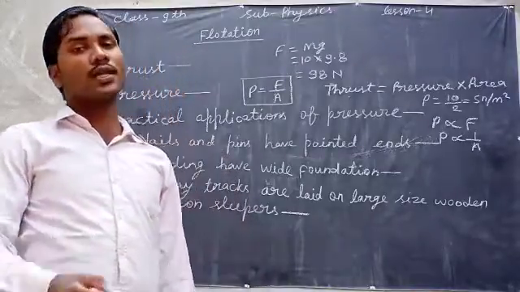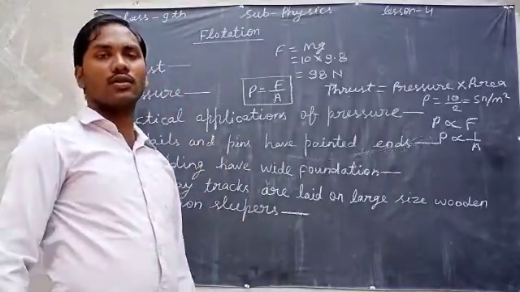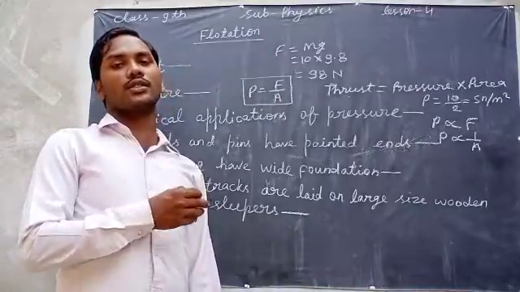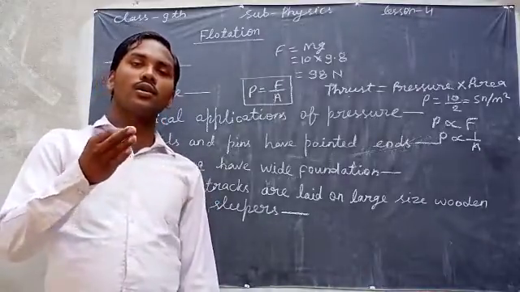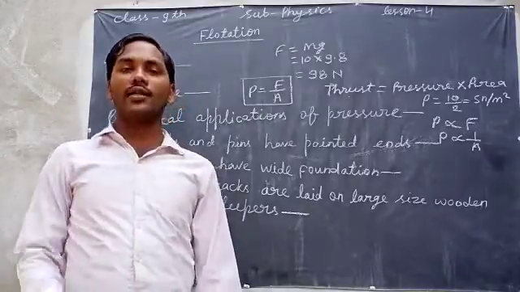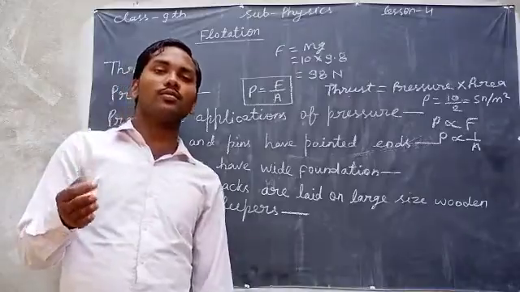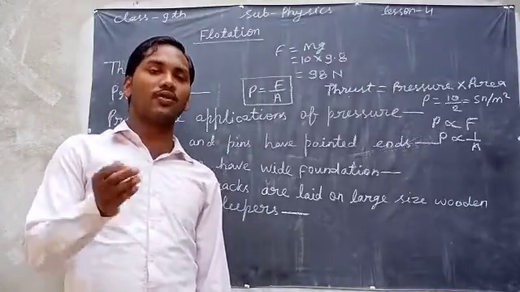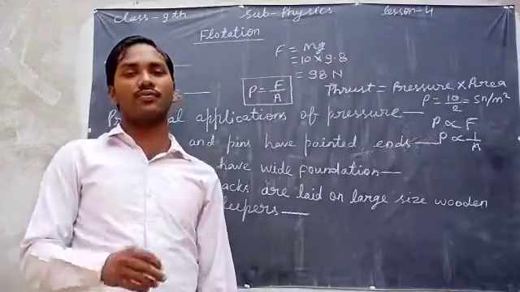There are some more applications of pressure. For example, a knife has a sharp edge, because a sharp edge will have less area and this will be efficient to cut anything as compared to a blunt knife.